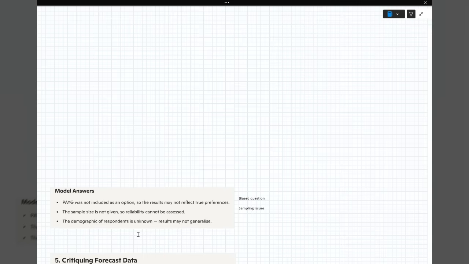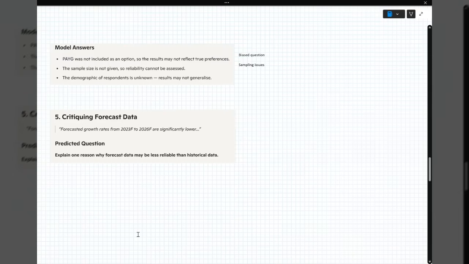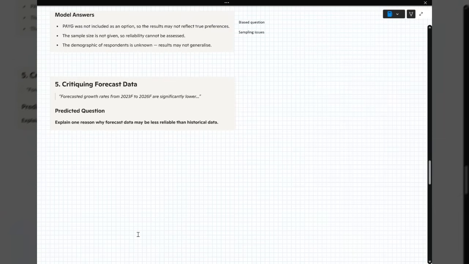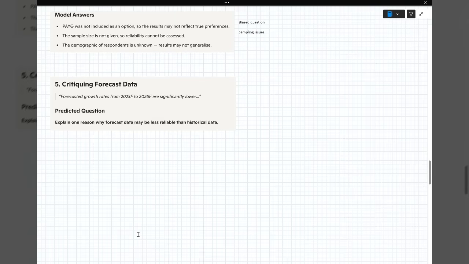All right, question 5, critiquing forecast data. So forecasted growth rates from 2023 to 2026 are significantly lower. The predicted question says, explain one reason why forecast data may be less reliable than historical data. So pause that video and have a go.